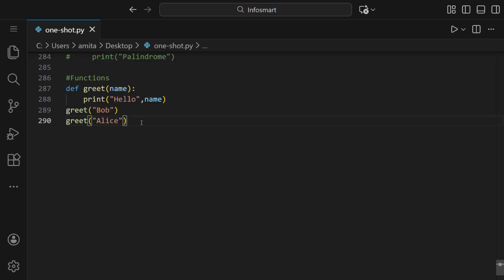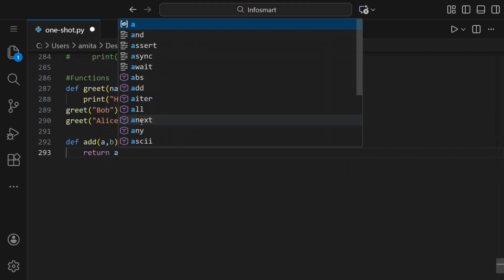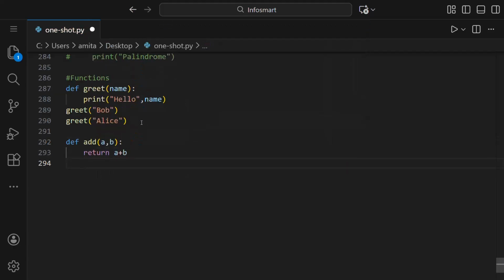Now, a function can also return a result using the return keyword. Like if we make a function add. Inside this, we have to give the parameters, that is a and b, because we want two numbers to be added. Then we'll say it to return a plus b. That is, the value of the sum of a and b is to be returned.